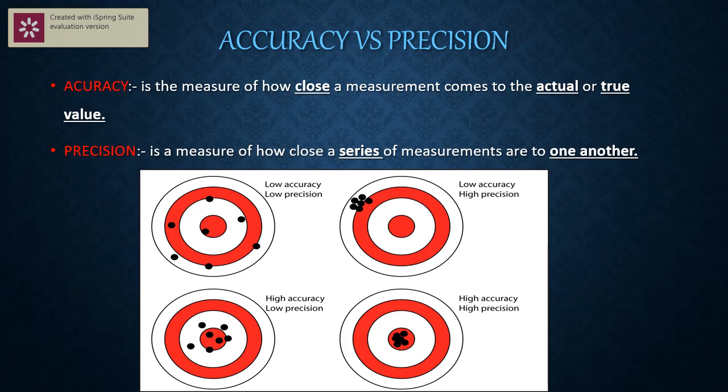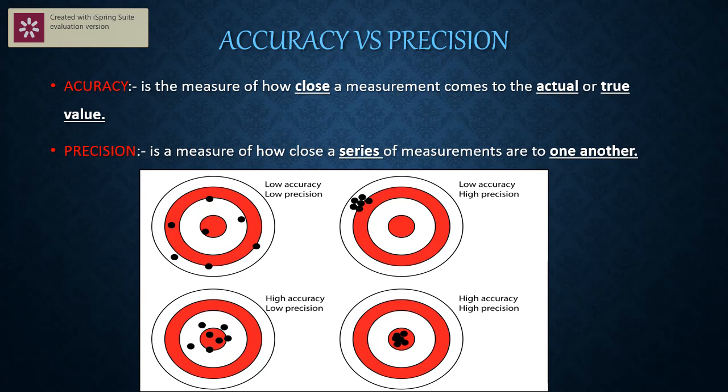Now you can see the third diagram, that is left below. This student is called what? He is highly accurate, a very accurate boy, but low in precision. Why? Though he is close to the central mark of the target, all the points are in different directions. So he lacks in precision. Though he is correct, though he is accurate, he lacks in the precision.